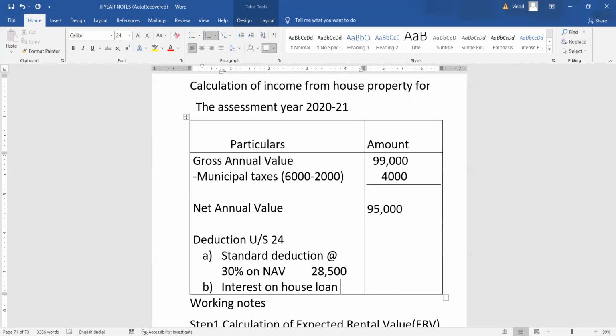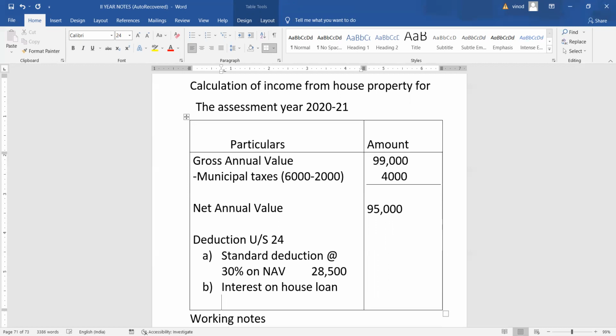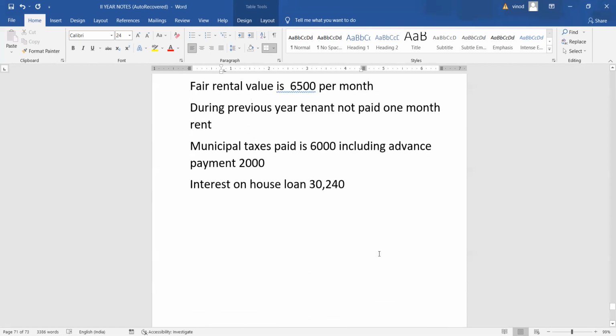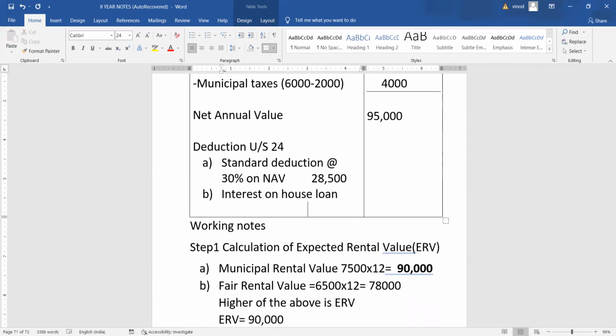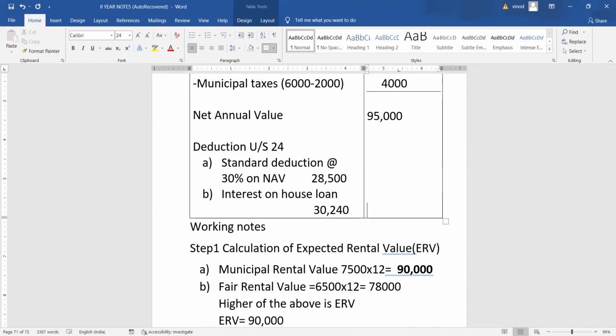The maximum limit allowed is 2 lakhs. However, the assessee paid 30,240 only. So the total amount allowed as deductions, if you add these two, the value is 58,740.